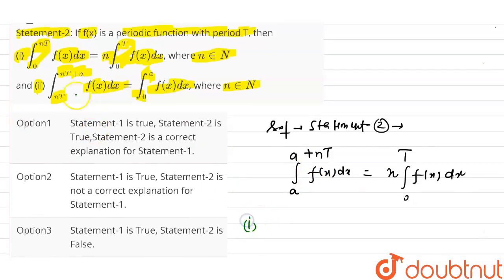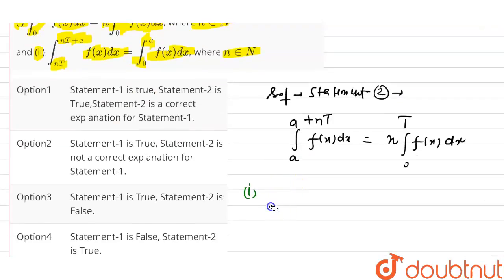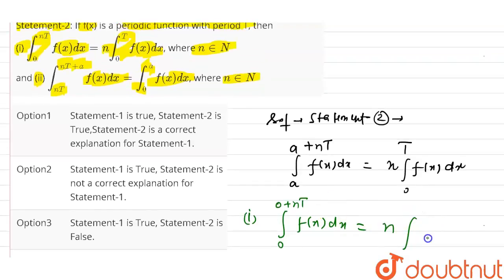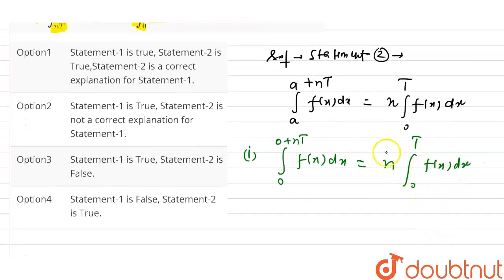So the first statement is given by the integral from 0 to nT of f(x). It is absolutely correct, because here you can write this as the integral from 0 to 0 plus nT of f(x) dx, which equals n times, as per the question, the integral from 0 to T of f(x) dx. So this is absolutely correct, because you can see in place of a we have 0 here, and there is no real role of 0, and the answer is n times the integral with limits 0 to T. So this is correct. My first point is correct.